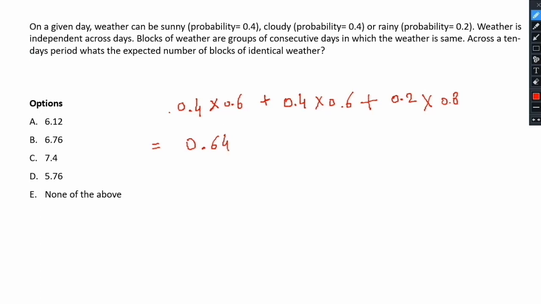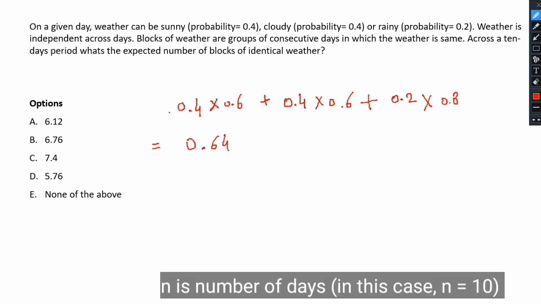and this occurs for n minus 1 days, and thus the expected number of weather blocks for n days is given by 1 plus (n minus 1) times 0.64. From where did this initial 1 come? That is the probability of the starting of a new block of weather on the very first day, and that probability is 1.